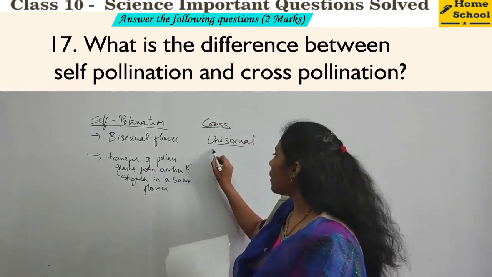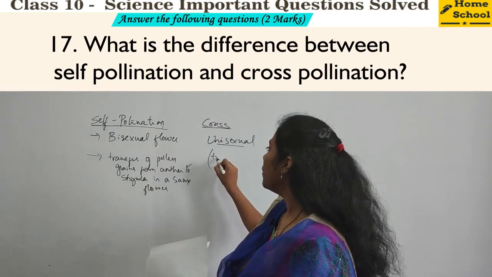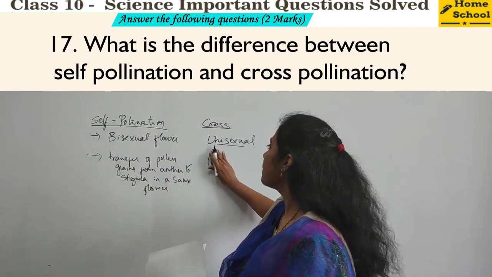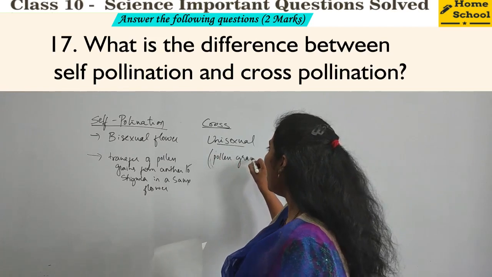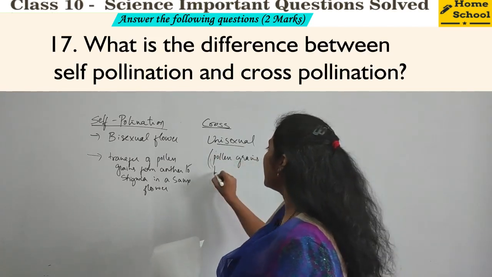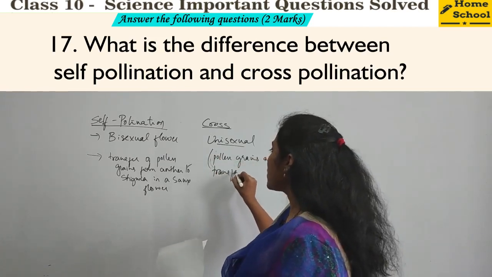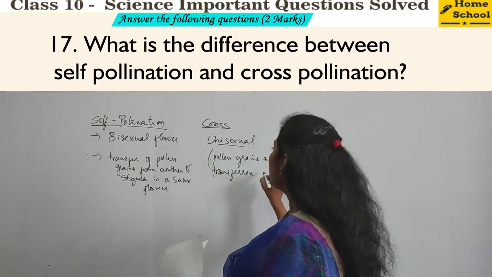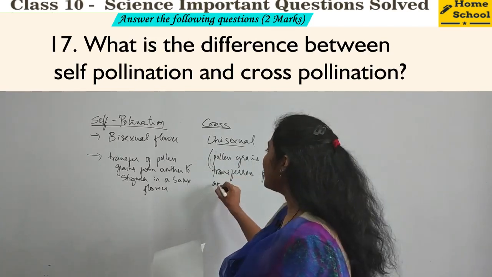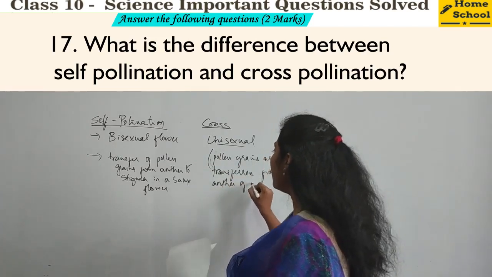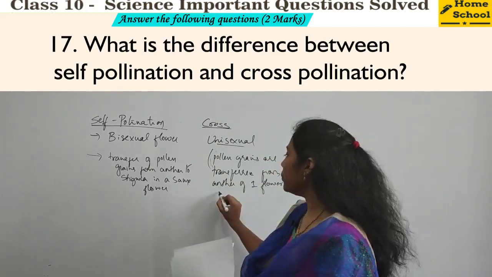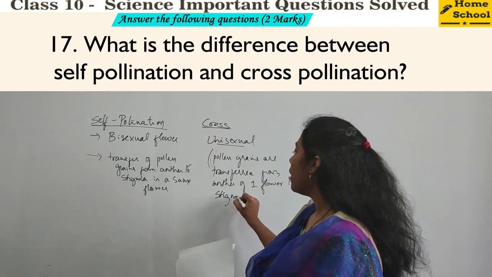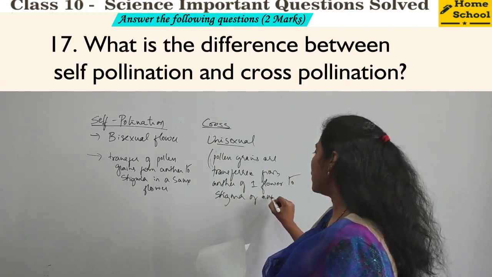So what do you mean by cross-pollination? Pollen grains are transferred from anther of one flower to stigma of another flower.